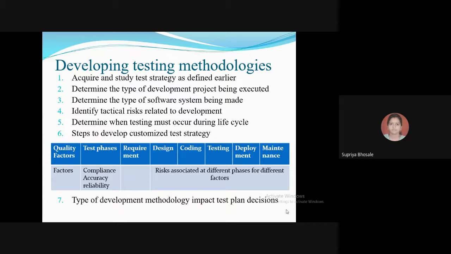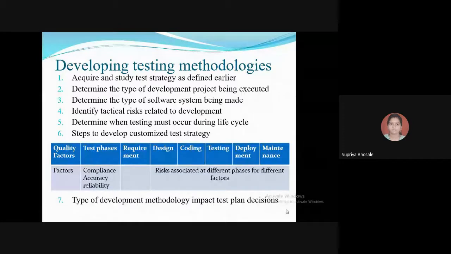Then, previously collected information can be used to decide how much testing is to be done, at what time, and in which phases. So, it will define the cost of the testing, cost of customer dissatisfaction, and any kind of trade offs.